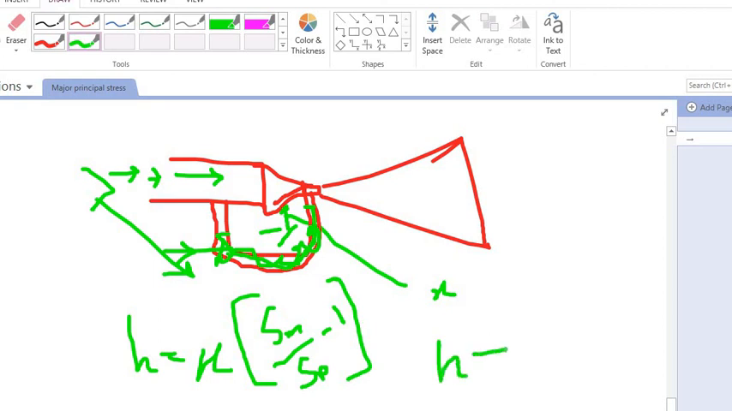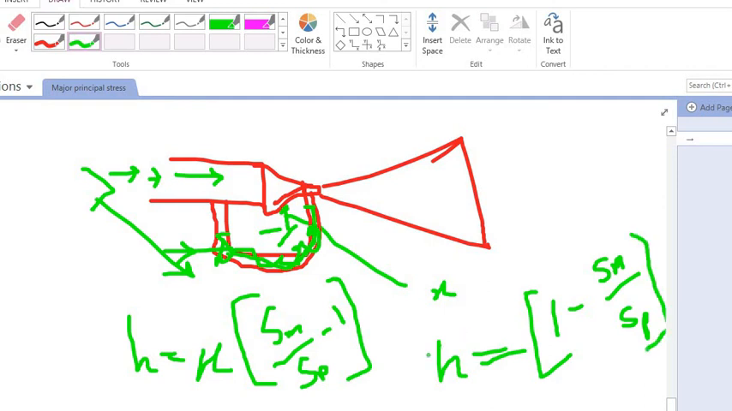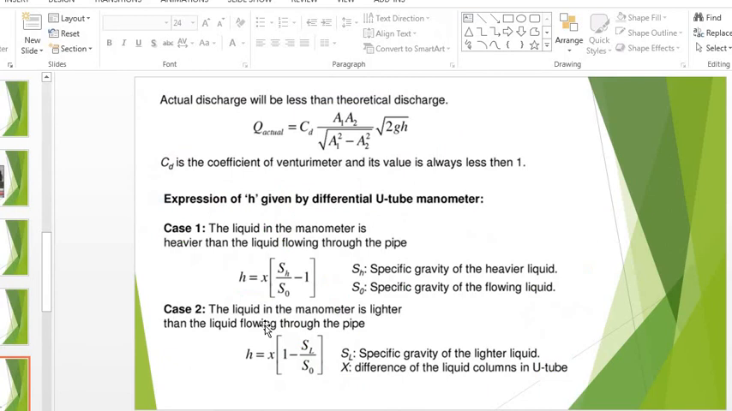h is equal to x into (1 minus Sm upon Sp). It will be the reverse only. I think it will be clear to you. This is the same thing, right? The 1 minus form is for when the specific gravity of the liquid in the pipe is higher.